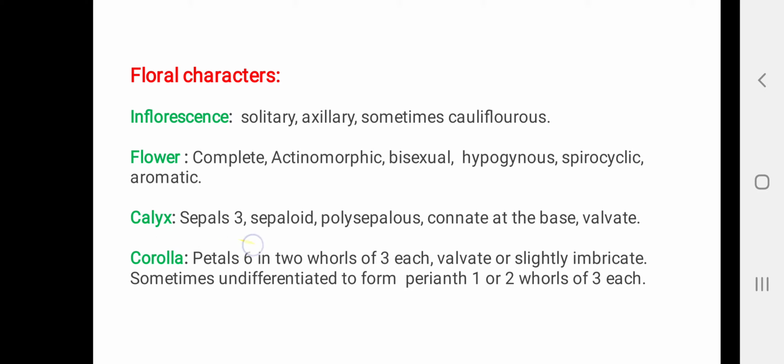Calyx, sepals are 3, they are sepaloid, they are free from each other, so polysepalous. Sometimes they may be fused at the base, so it is called as connate at the base, and they show valvate aestivation.